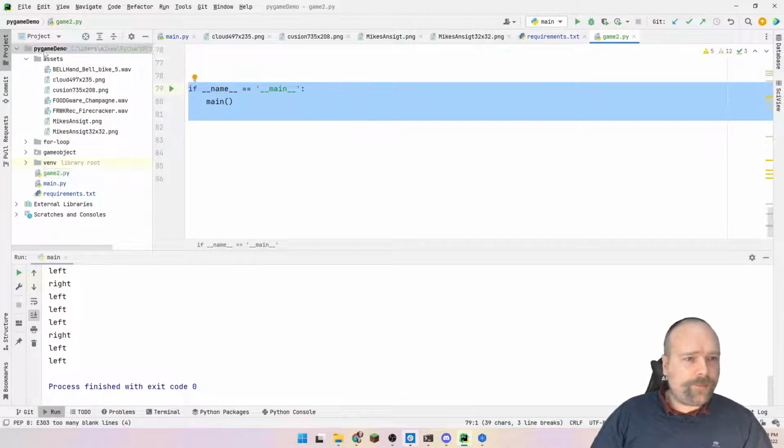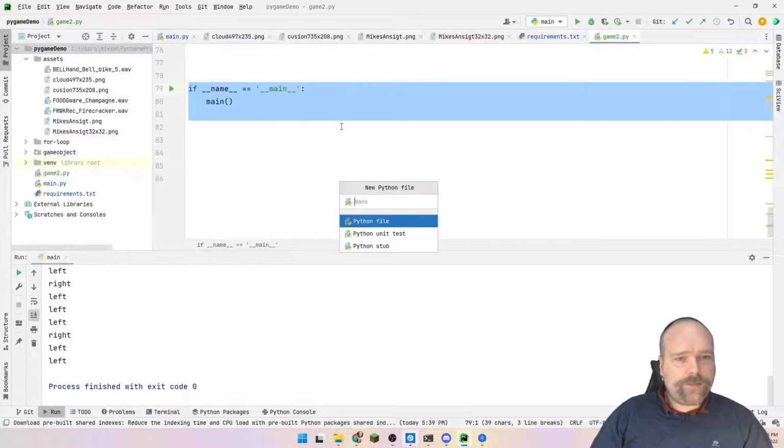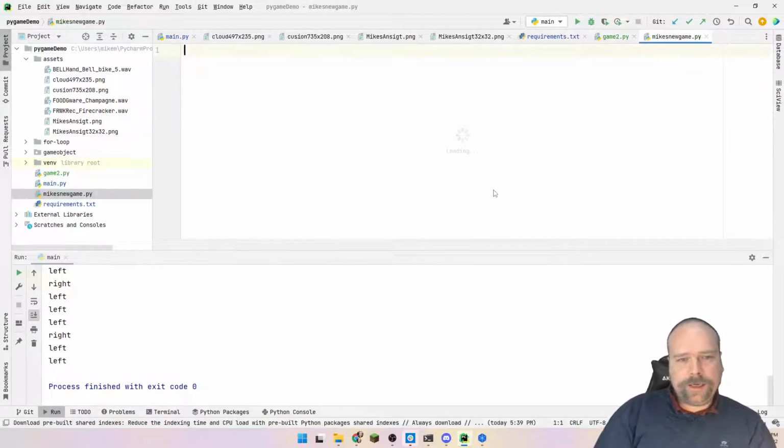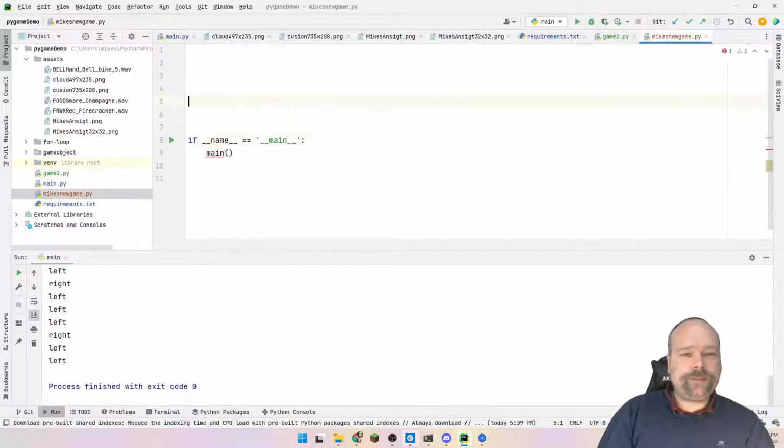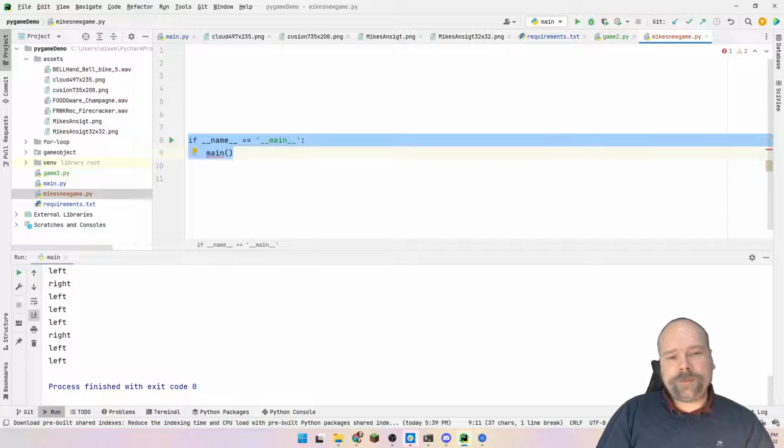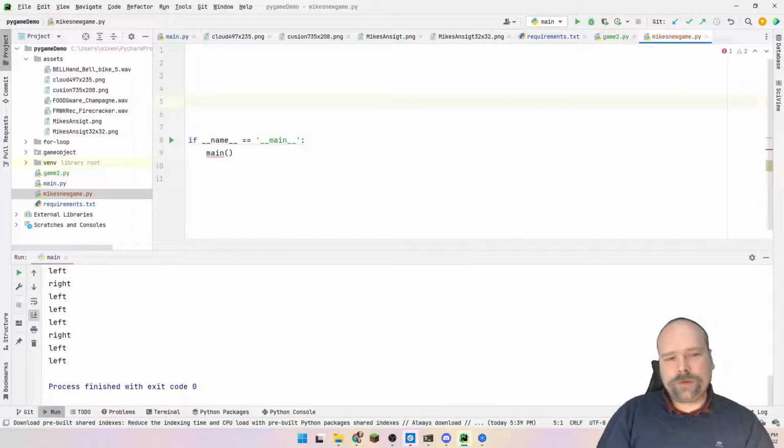Let us create a new game. New Python file, Mike's new game. It will look a lot like the old game. I just want to create one piece at a time. First of all, I'm adding this part right here, so this code will not be run if I by mistake import this file into another file. Then this code will not be run here.